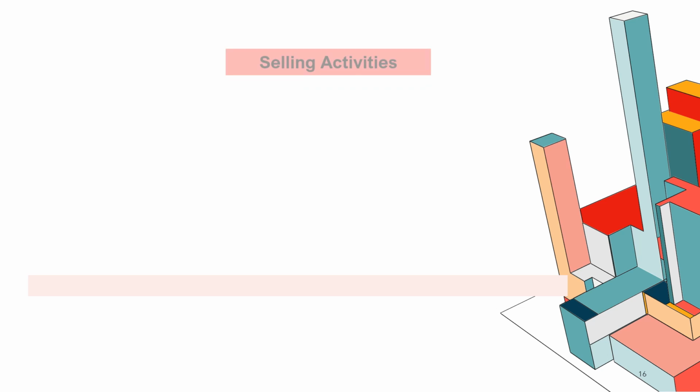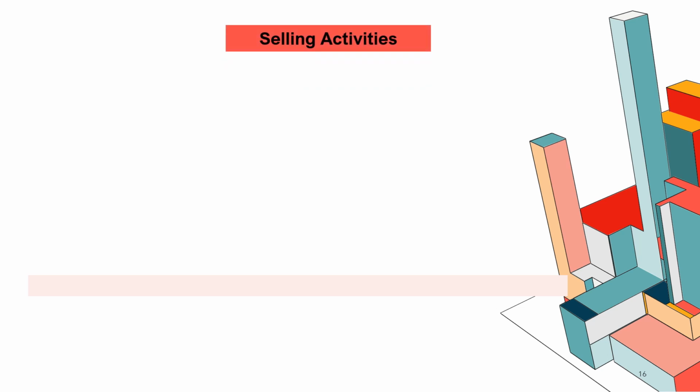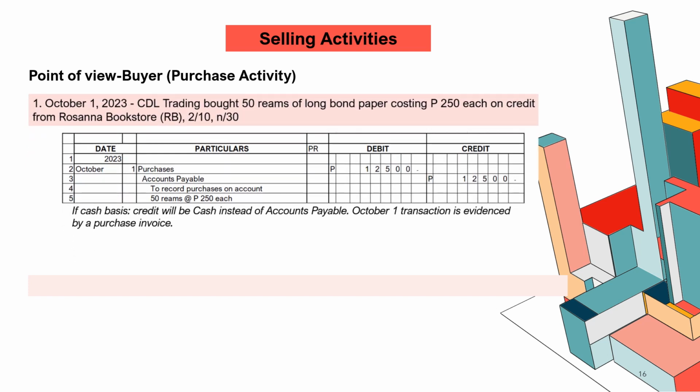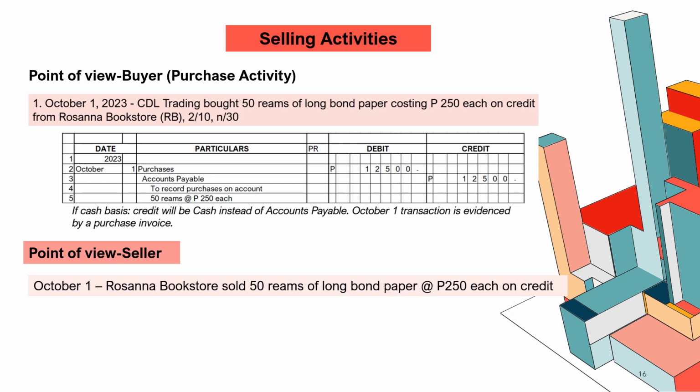Okay, let us move on to selling activities, or the activities from the point of view of the seller. We will use the previous transactions to illustrate the selling activities. Let us have the first transaction for the month of October. This was the point of view of the buyer, assuming that CDL Trading purchased items from Rosanna Bookstore. From the point of view of the seller, the transaction is that Rosanna Bookstore sold 50 reams of long bond paper at 250 pesos each on credit.